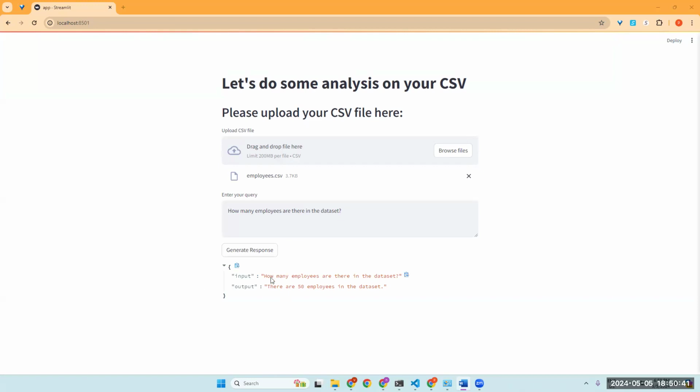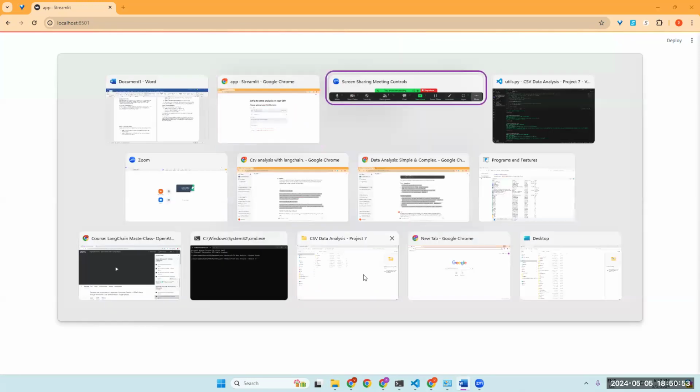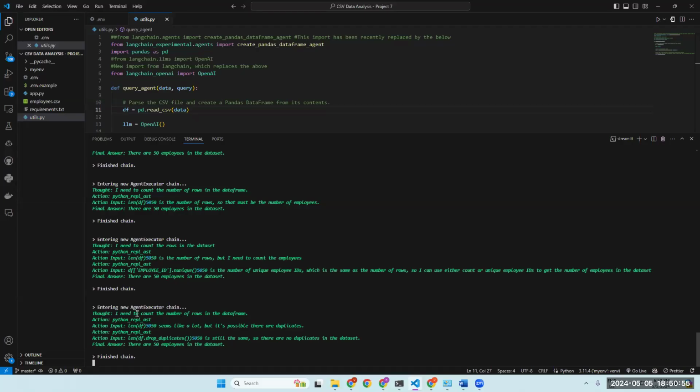So let me ask a query: how many employees are there in the dataset? There are actually 50 employees in the dataset. So let's count the unique 50 employees. Let me show you the backend of how this is working. It generated a thought: I need to count the number of rows in the data frame.